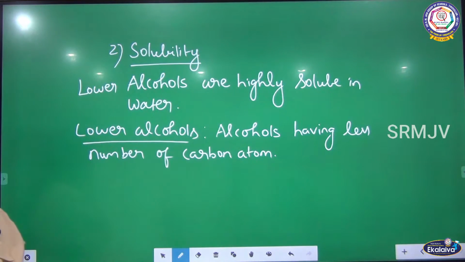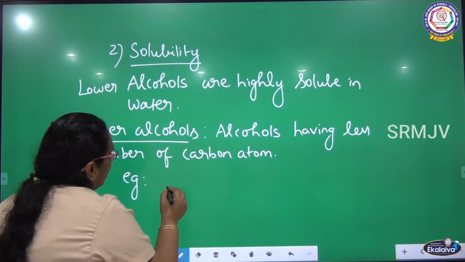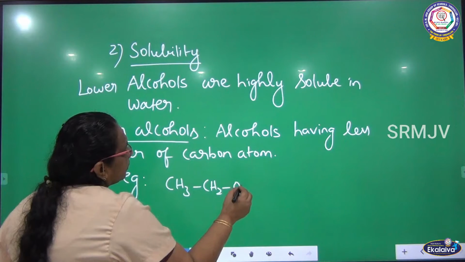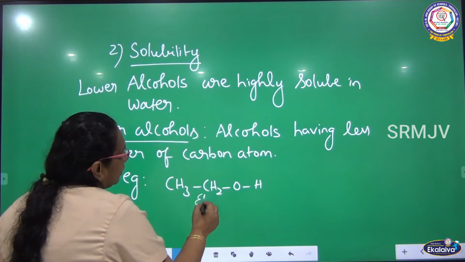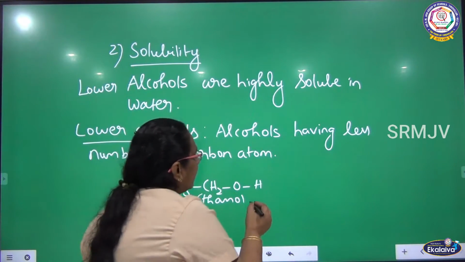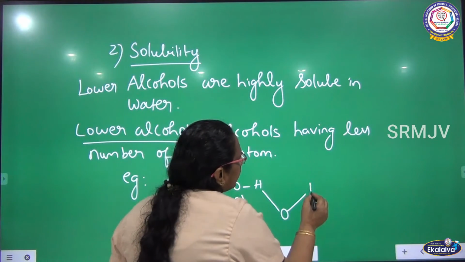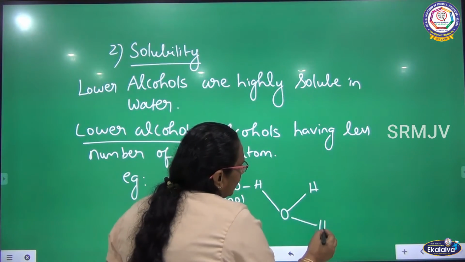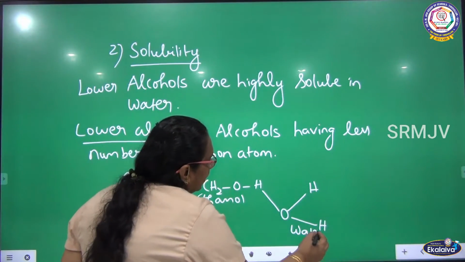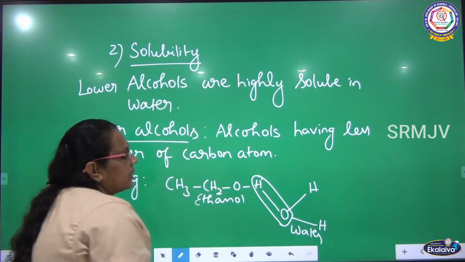I am going to talk about ethanol, CH3CH2OH. So this is ethanol. This ethanol forms hydrogen bond with water. See here, this is ethanol and this is water. The hydrogen of ethanol is bonded with the oxygen of water.